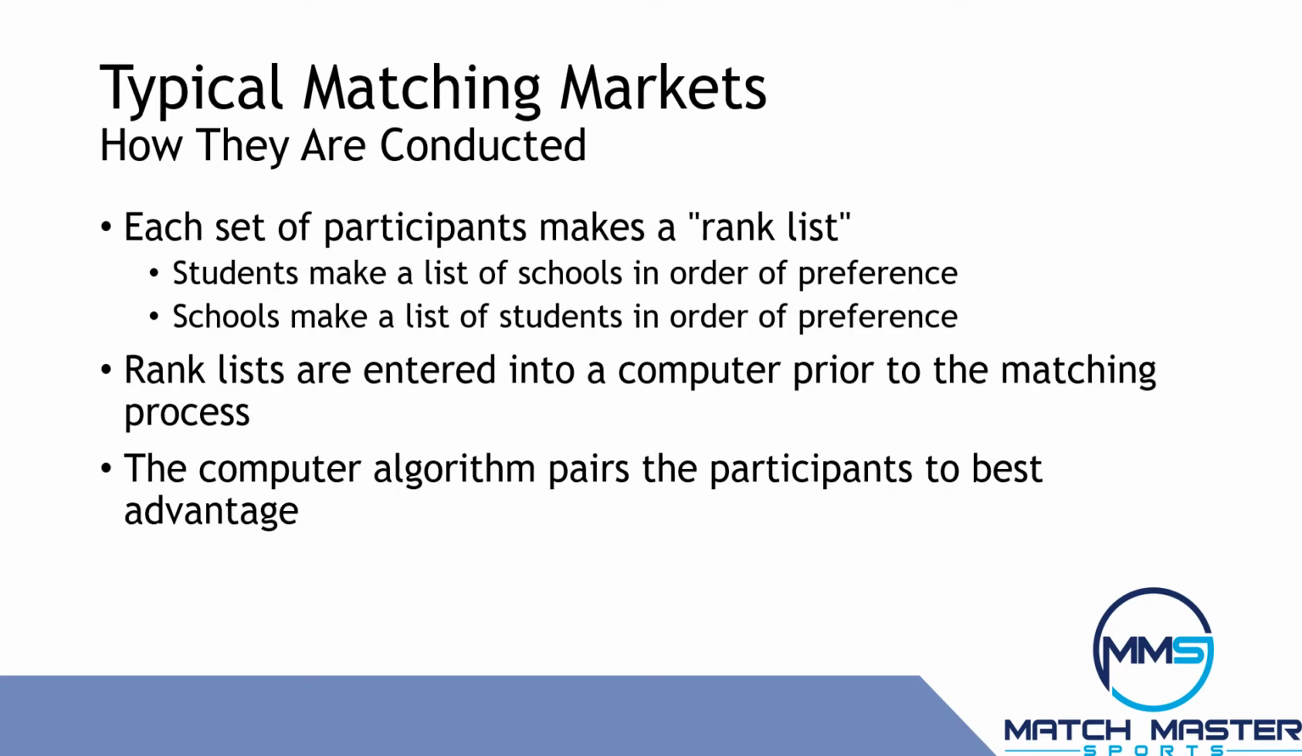In typical matching markets, there are two sets of participants, for example, students and schools. After the whole evaluation process, the students make a list of schools in order of preference, the schools make a list of students in order of preference, and then all the lists are submitted into a computer. The computer applies the correct pairing algorithm and does the matching. From the standpoint of the participants, they simply turn in their lists and the computer says where all the students are going to go to school.